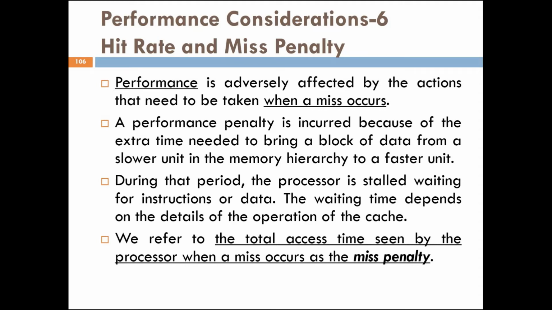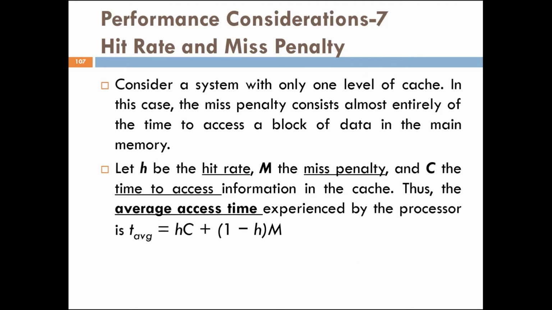During that period, the processor is stalled, waiting for instructions or data. The waiting time depends on the details of the operation of the cache. We refer to the total access time seen by the processor when a miss occurs as the miss penalty. So this waiting time we call the miss penalty.